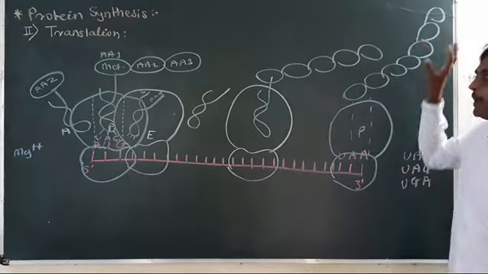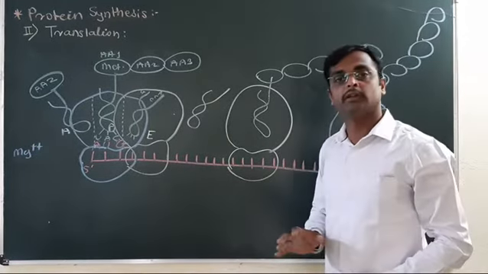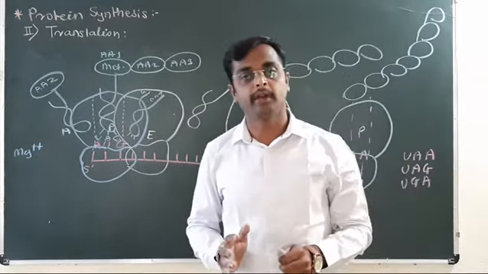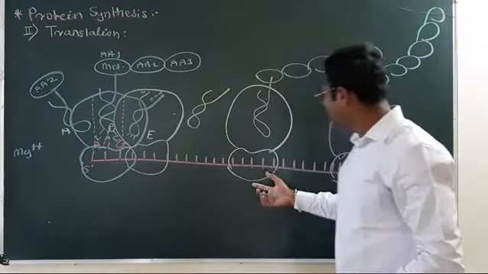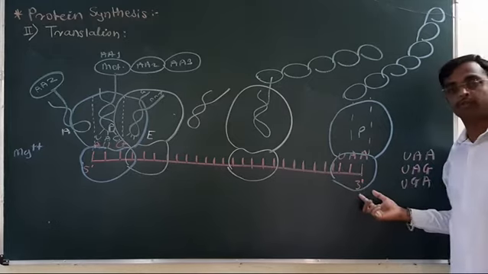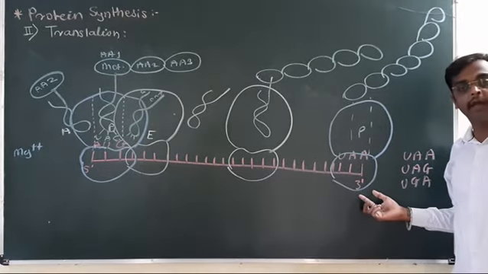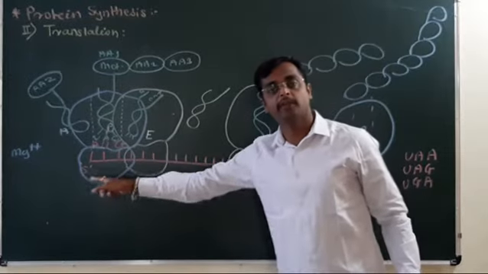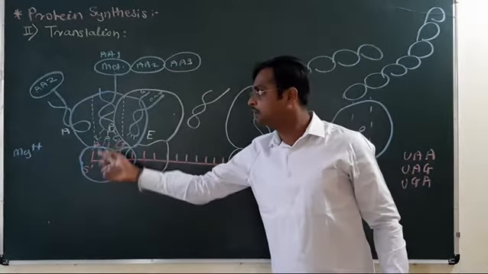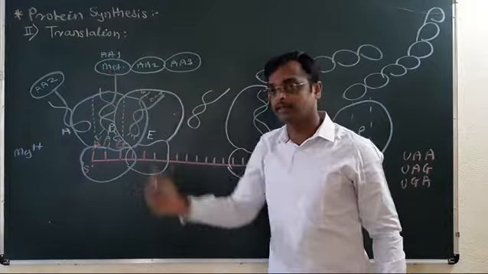Now the polypeptide chain is nothing but the protein. Polypeptide chain, after processing, will form the protein. This is the end of the translation process. Initiation starts at the 5' end with the AUG, starts from the methionine amino acid.